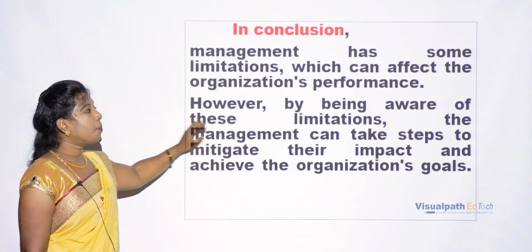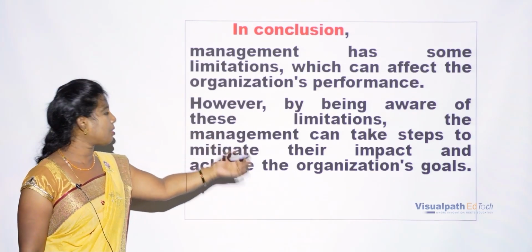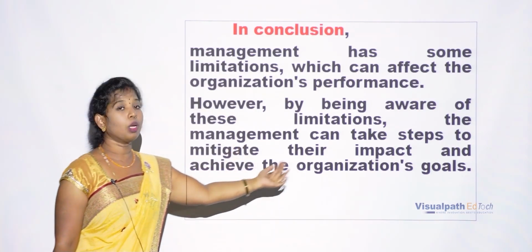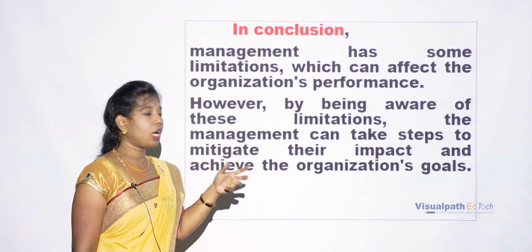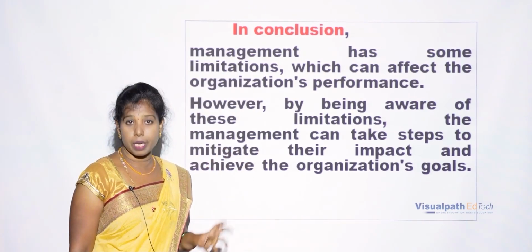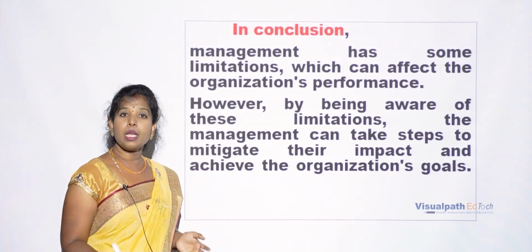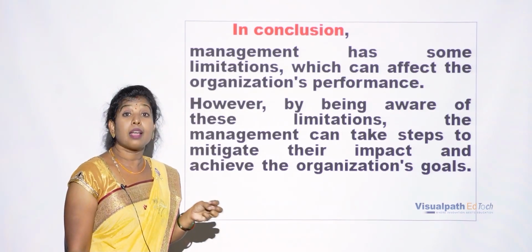However, by being aware of these limitations, the management can take steps to mitigate their impact and achieve the organization's goals. The management should not depend on only one perspective. It has to take different perspectives and categories, and depending on them, take the correct decision.